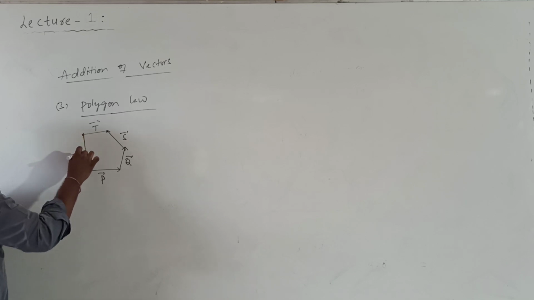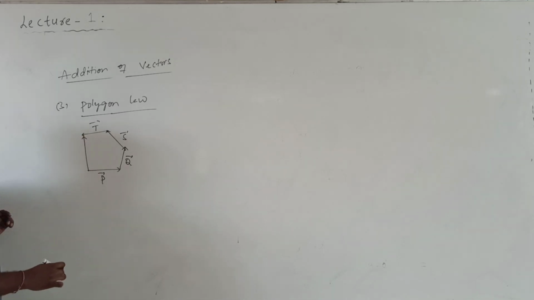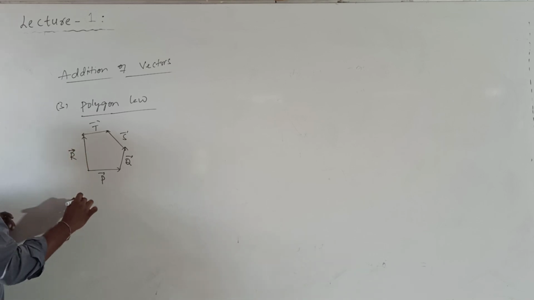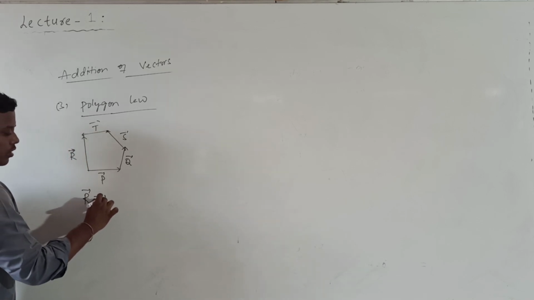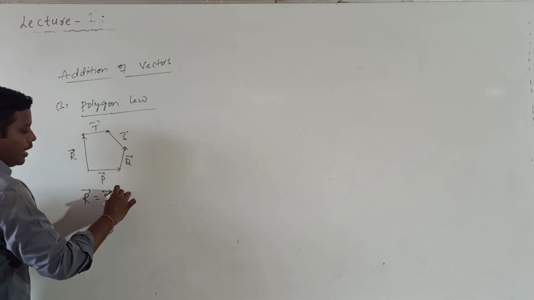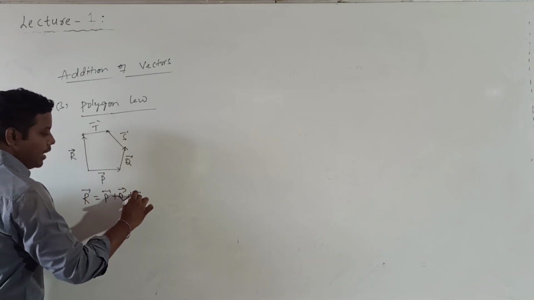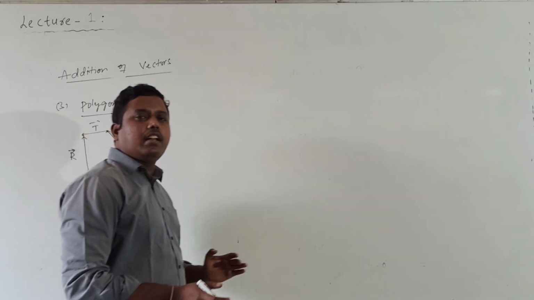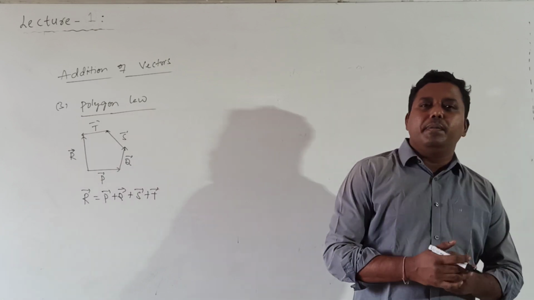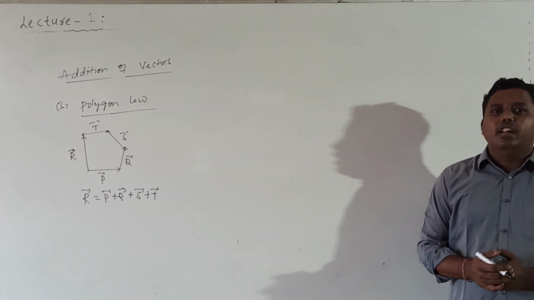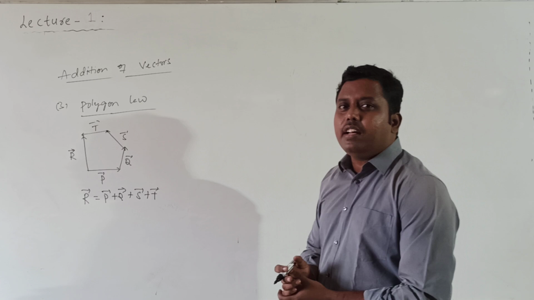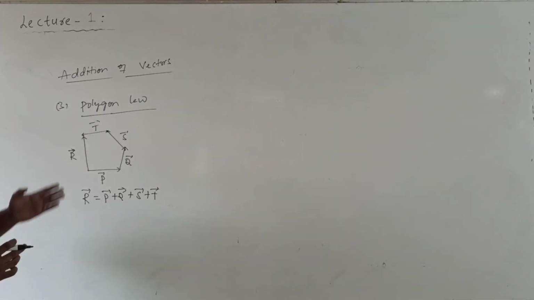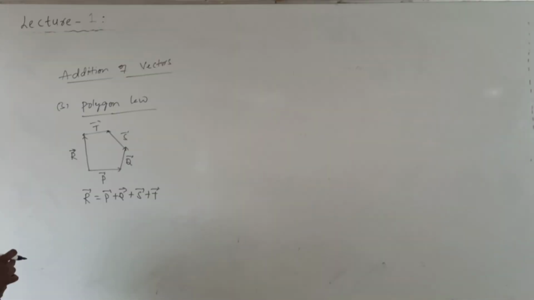Then the closing side of the polygon taken in the reverse order represents which vector? Resultant R bar. Therefore, R bar is equal to P bar plus Q bar plus S bar plus T bar. Okay, now, when a number of vectors are represented by the sides of a polygon taken in the same order, the closing side of the polygon taken in the reverse order represents the resultant.